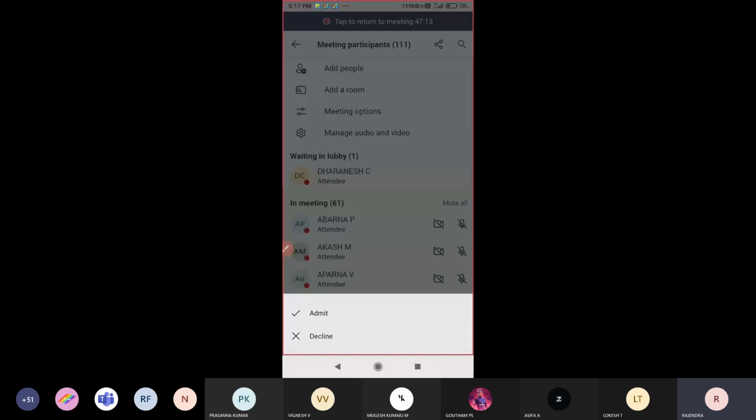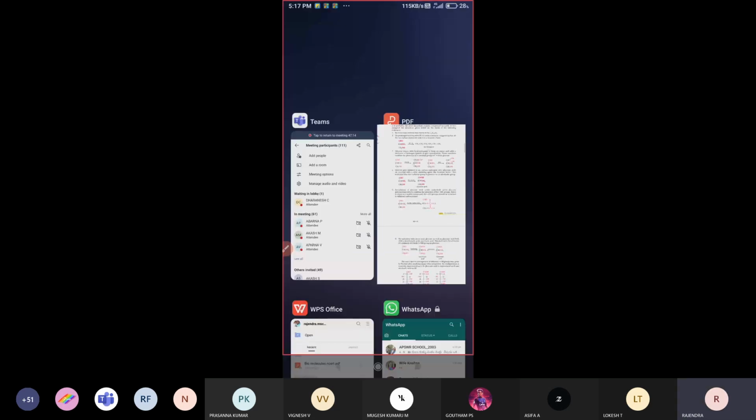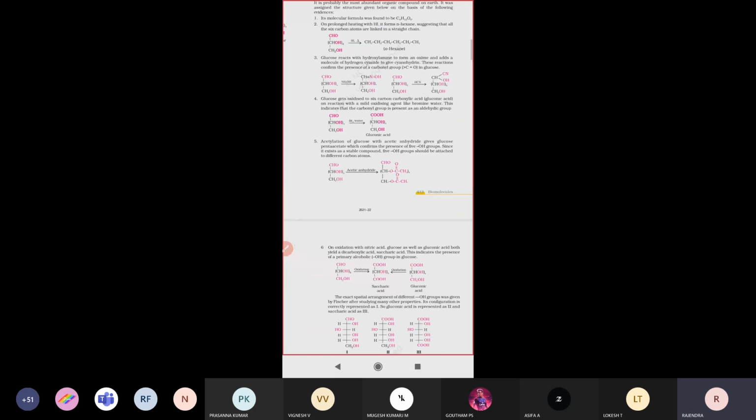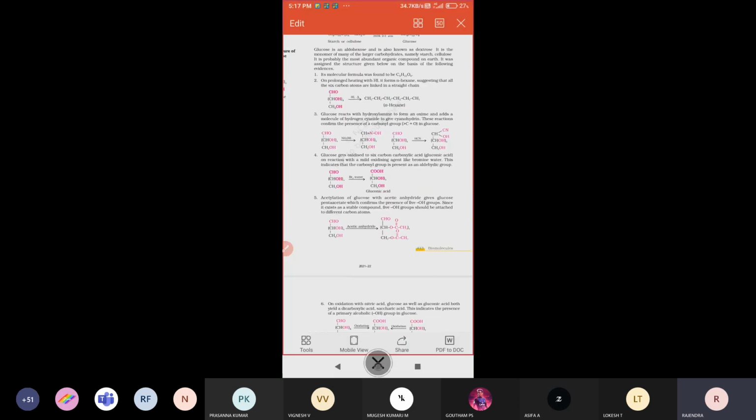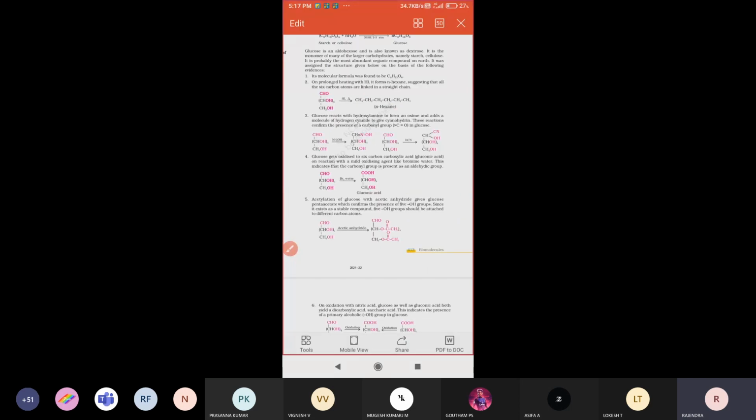Very, very important. The maximum questions are asked like this: glucose reacts with hydrogen iodide, what is the product? Either n-hexane or n-heptane or n-propane, they will give different names.